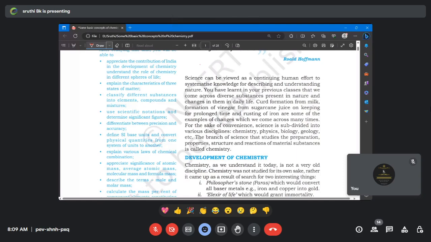Okay, what are the branches of chemistry? Any one of you know? So it should be an interactive class. I'm expecting everyone to say the answer. Organic, inorganic. Super, very good. Any other branches? Physical. Very good. So three branches are physical, organic, inorganic. These three are very, very important branches.